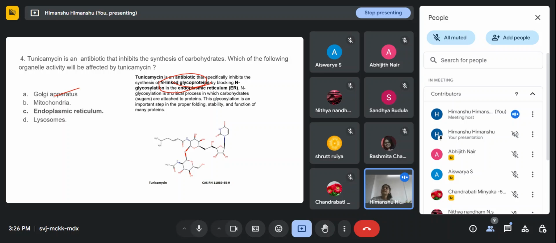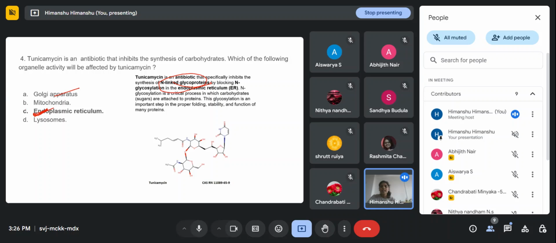So why is Golgi apparatus not the answer for this question? Because the main step starts in the endoplasmic reticulum, and it is linked with the Golgi indirectly, at later stages.